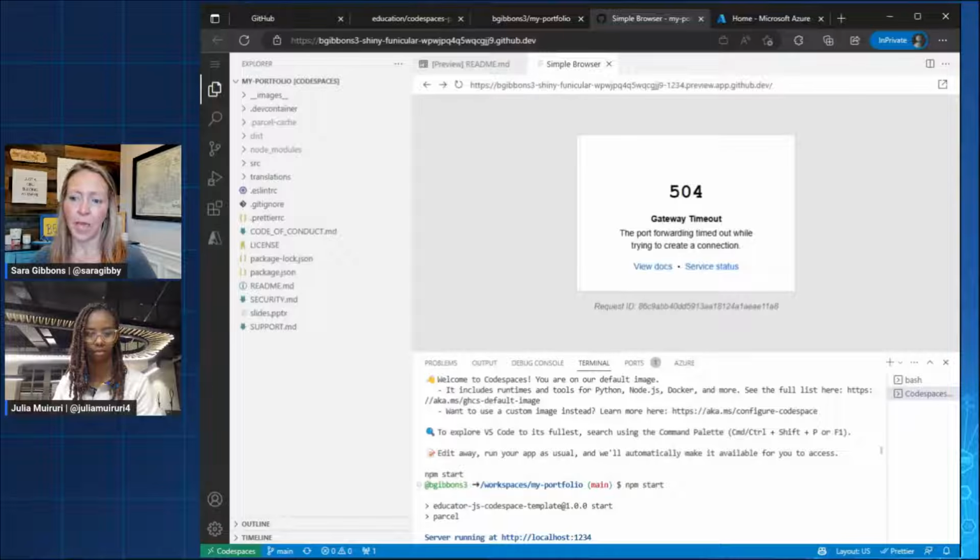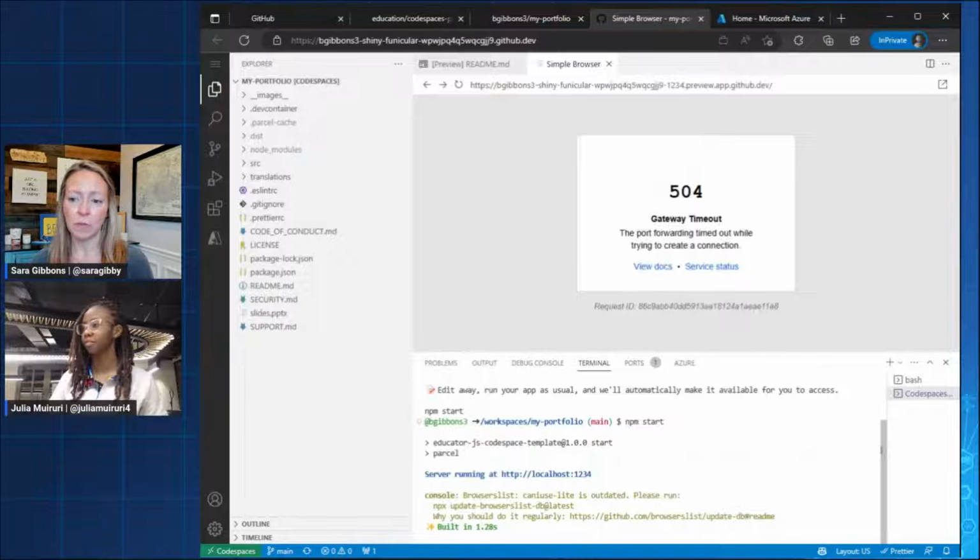This one is React. So it installed all of our Node packages for us. It did npm start, and you don't even have to worry about this. If you're familiar with it, it's just doing it for you, sharing some information, and then it starts the site up on our Codespace. But for us, we got a 504. So let's see what's going on here.